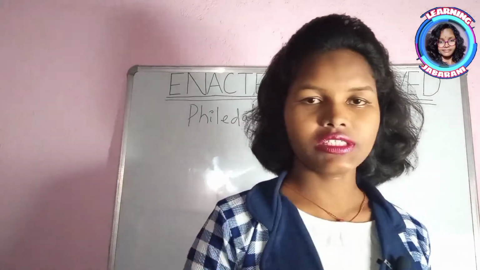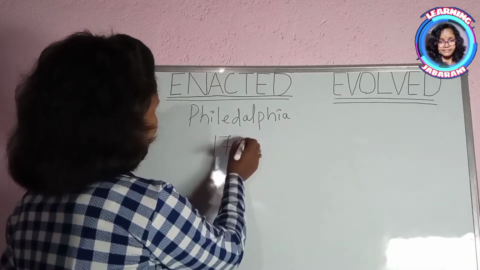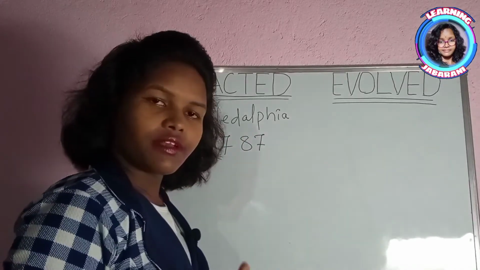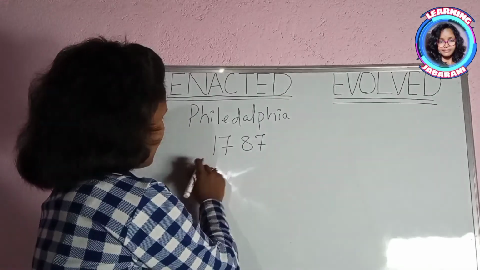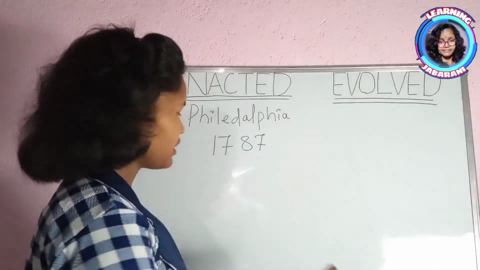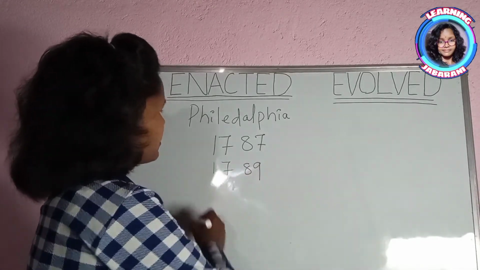When they came together to write the constitution, the writing was completed in the year 1787. Now the written constitution entered into force in one single go in the year 1789.